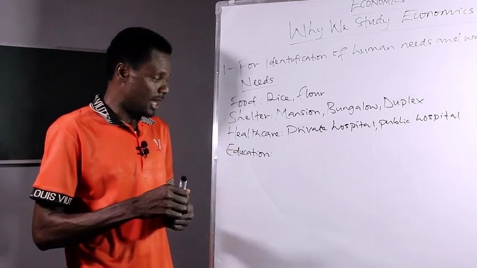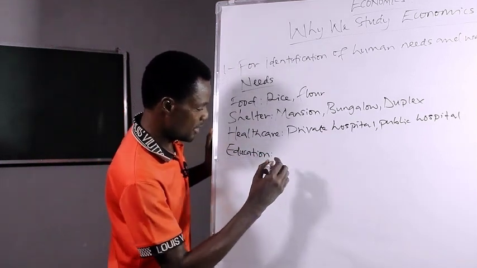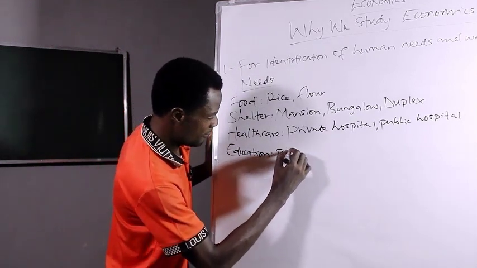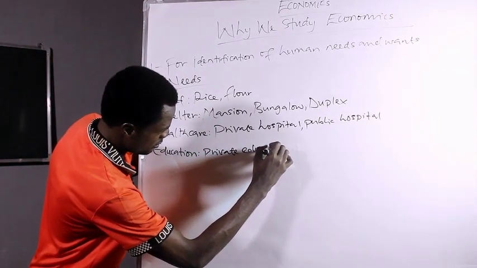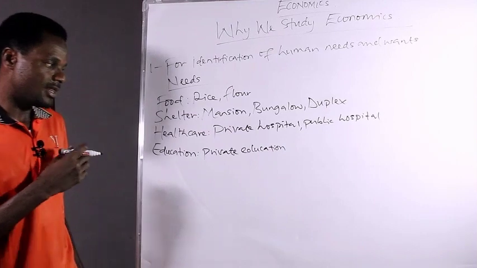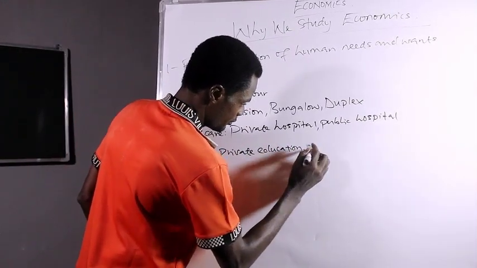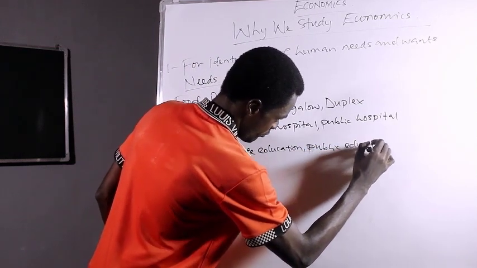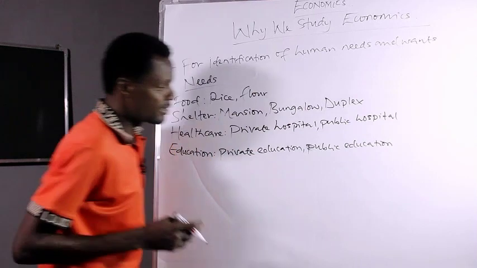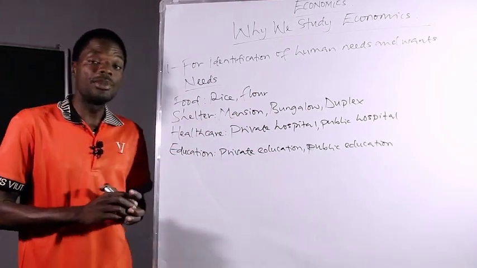And I know you are aware of the difference among the people you are living with. Now, if the person is living better or has good well-being, they can afford private education, the one delivered at private schools, or public education. But on the other hand, public education is delivered in public schools.